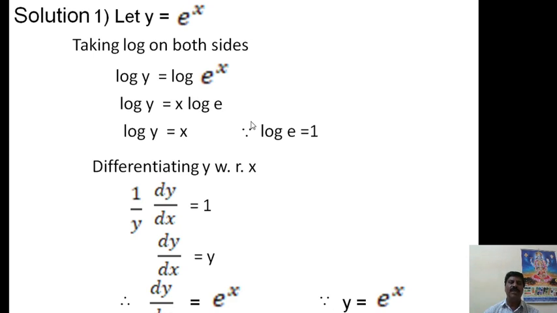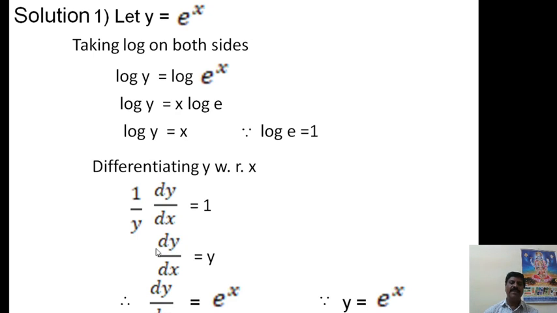That is a property we have learnt in the first session of this mathematical concept, in logarithmic relations, in which logarithm to the base itself is 1. Therefore, log e is nothing but 1. Therefore, you have to write log y is equal to x. Now differentiating this equation with respect to x, log y gives 1 by y, dy by dx is equal to the differentiation of x, which is 1.